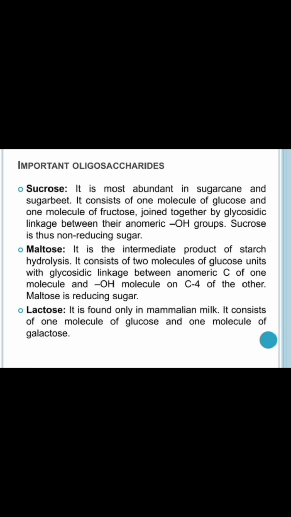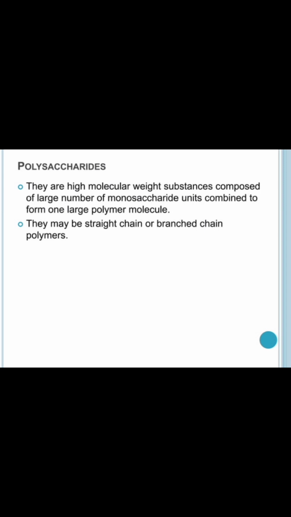Sucrose is most abundant in sugarcane and sugar beet. It consists of one molecule of glucose and one molecule of fructose, joined together by a glycosidic linkage between their anomeric OH groups. Sucrose is a non-reducing sugar. Then maltose, an intermediate product of starch hydrolysis, consists of two molecules of glucose joined by a glycosidic linkage at the anomeric carbon OH. Lactose is found only in mammary milk and consists of one molecule of glucose and one molecule of galactose.